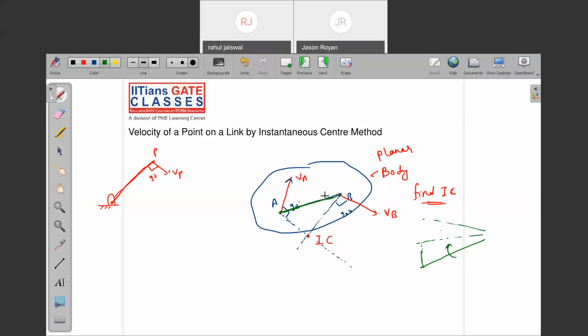But there is one point about which we can surely say that this body is in pure rotation. Let's say this is the point O, about which the whole body is rotating in the clockwise direction. Can you sense this? So this is the instantaneous center of rotation. Is it clear?